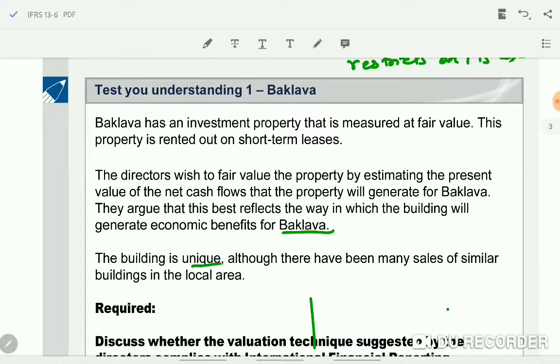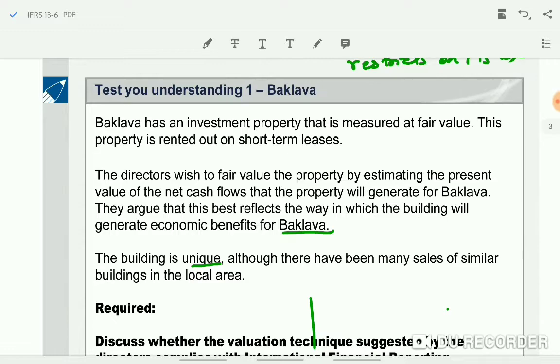So you have to say that here B is, after writing the general points, the general guidance given in IFRS 13, you have to relate those points to the information given in the scenario. Here they are saying that B wants to take the cash flows that will be generated from the property because that best reflects the way in which the building will be used by them. So they are trying to apply entity specific measurement. That is not allowed. It should only be market based measurement. So again they must try to maximize the use of level 1 or level 2. Level 3 they should give low priority.